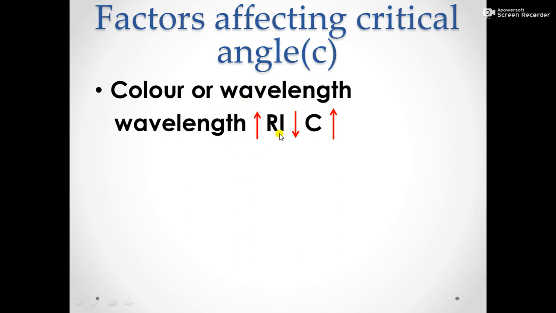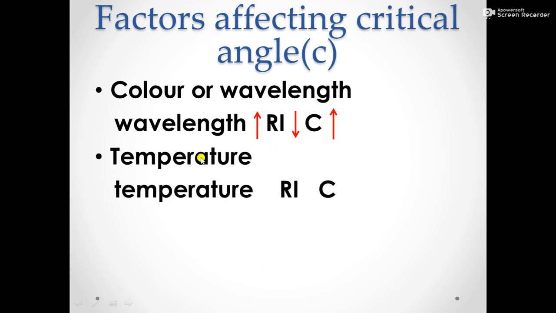And red color is having more wavelength. That means critical angle is more for red color. And violet color is having less wavelength. So critical angle is less for violet color.